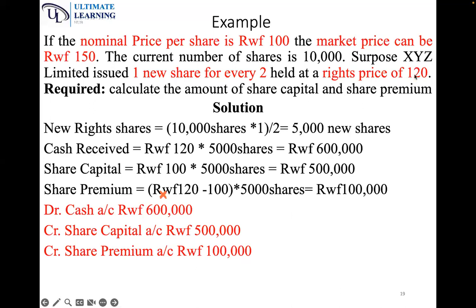Remember, the rights price was 120, so you take 120 minus nominal times 5,000, and that goes to the share premium. The double entry is the total cash received, 120 times 5,000 to give 600,000, and then you credit share capital at nominal price, and you credit share premium as the difference between rights price and nominal price.